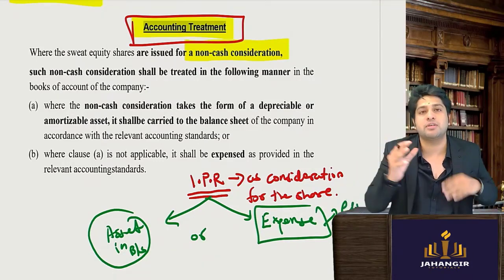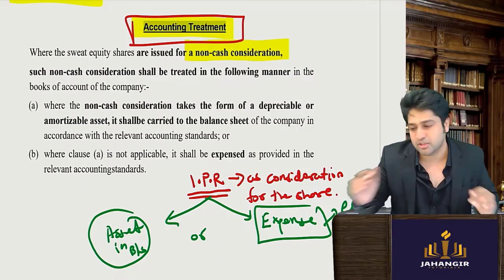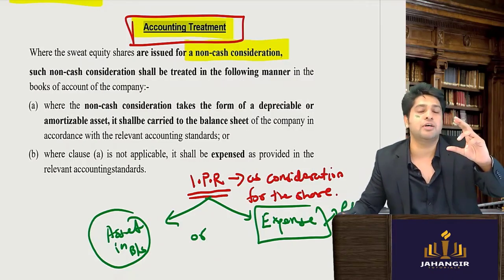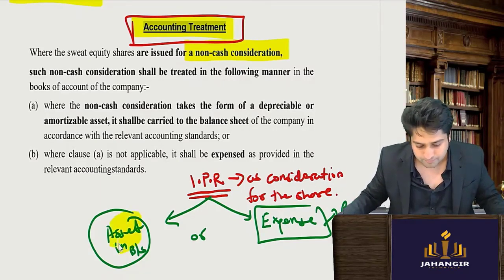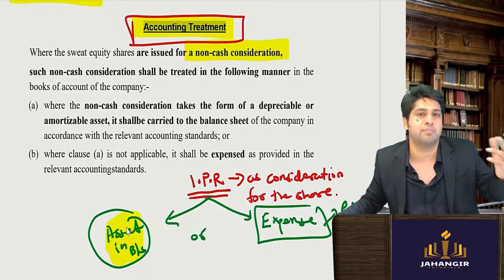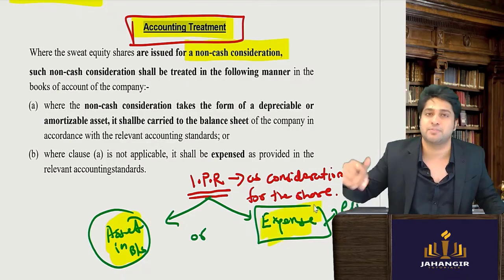So depending on the nature of the software, you will decide whether you want to put it into the balance sheet or treat it as an expense and finish.